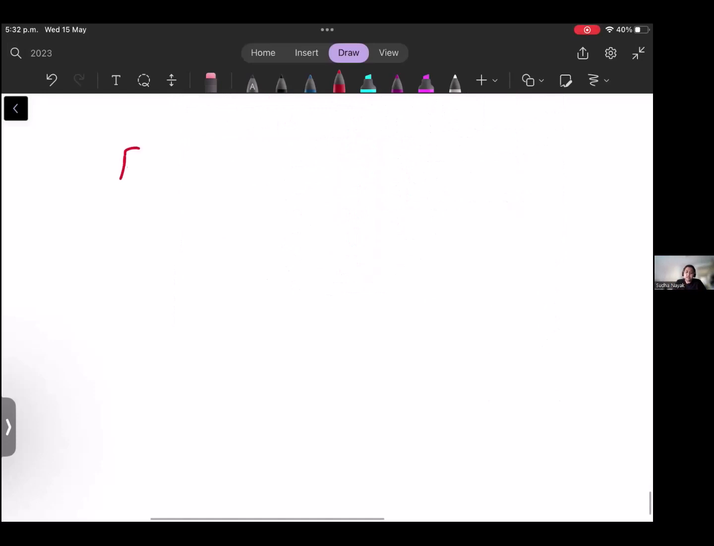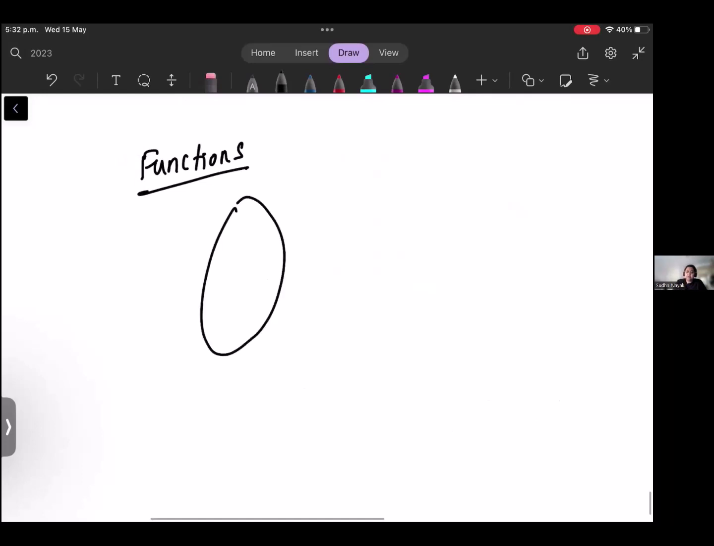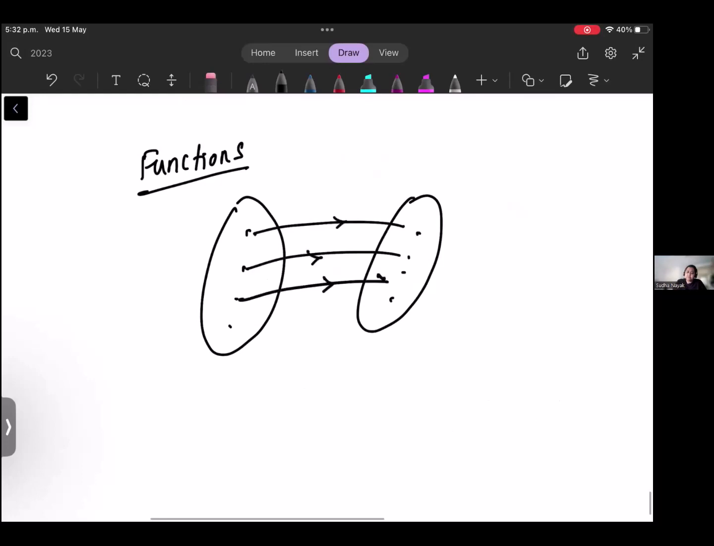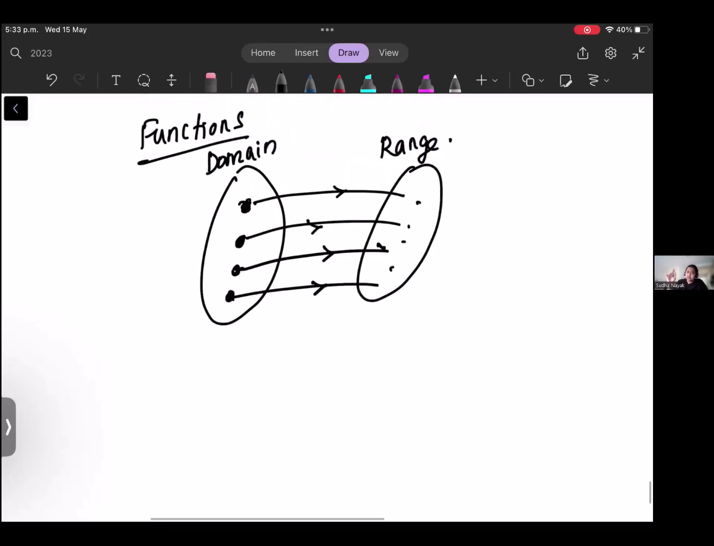Okay, and then you have functions. The next topic is functions. So remember, how do you identify a function? If you have 4 numbers here, for it to be a function, there should be an arrow going from all the 4 elements here, and there should be only one arrow going from each. This is called the domain, and this is called the range. Okay, now, what are the conditions once again?